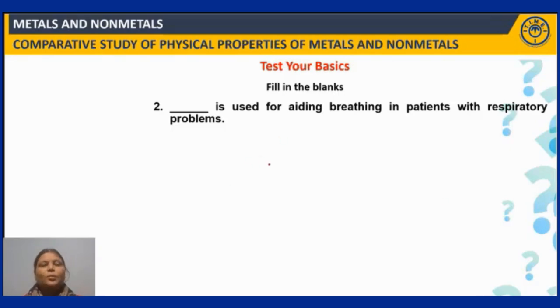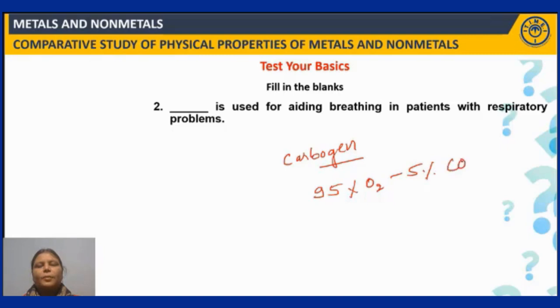Yes. So the carbogen, okay, medical oxygen we call it, because carbogen is not pure oxygen. It is a mixture of 95% oxygen and 5% carbon dioxide. This is a range: from 95 to 98% oxygen will be there, whereas carbon dioxide will be from 2 to 5%. Okay, right? So carbogen is known as a medical oxygen.